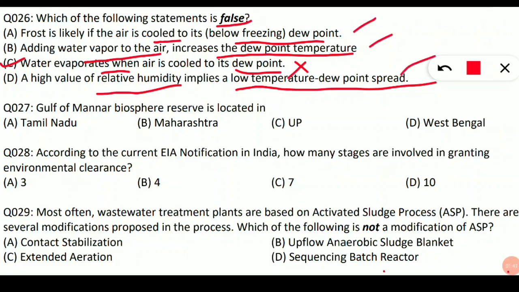These three statements are correct. You should note down, because adding water vapor to the air increases the dew point temperature, that is correct. Frost is likely if the air is cooled to its below freezing dew point, this is also correct. And a high value of relative humidity implies a low temperature dew point spread. So even if you don't know all this concept, just note down all these statements and remember this thing.